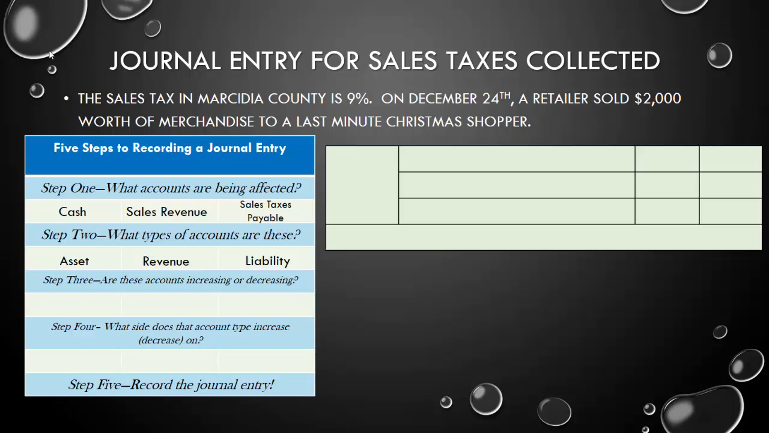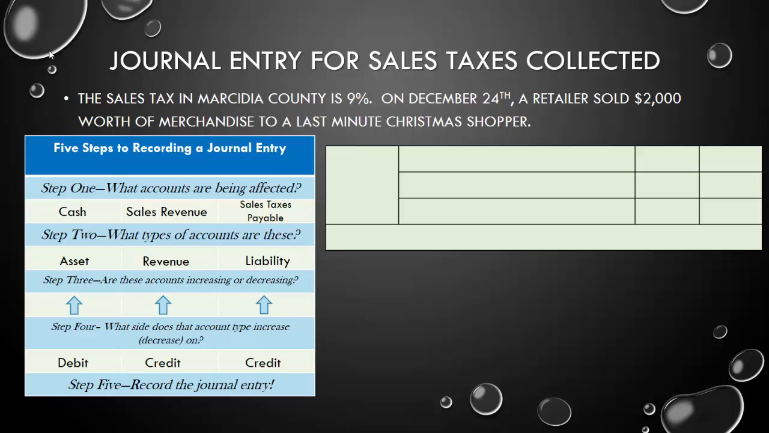We're receiving the cash, so that asset is going up. We made more sales during the period, so our revenue account is going to go up, and we owe more money to our local government in that sales tax payable liability account, so that's going to go up. And assets always go up with a debit, while revenues and liabilities both go up with a credit.